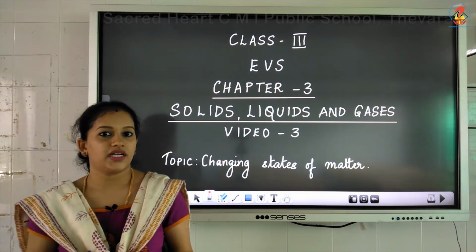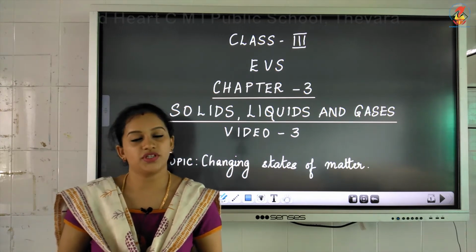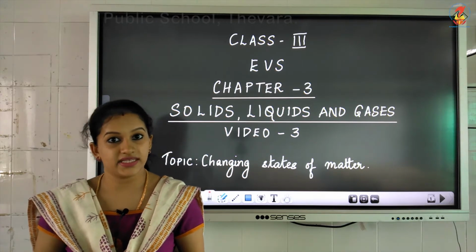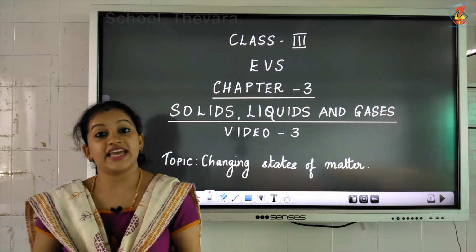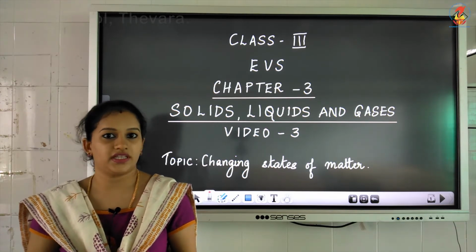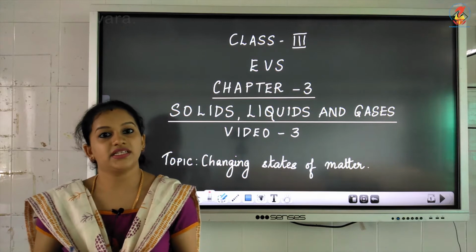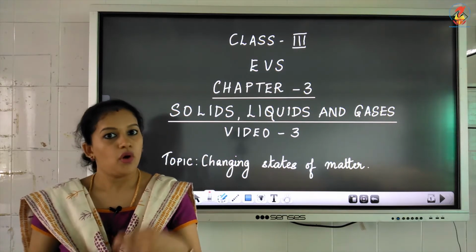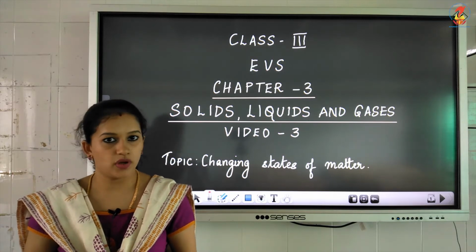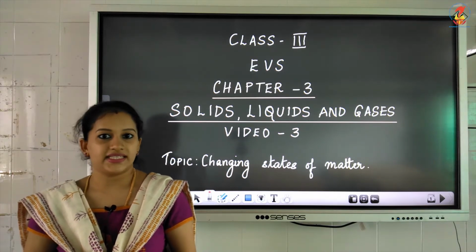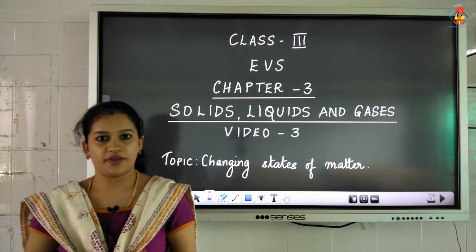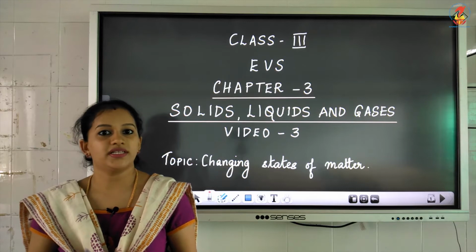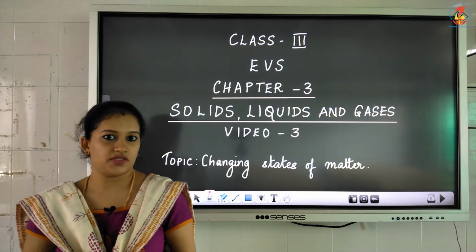Before starting the class, let me tell you children that water is the only liquid present on earth which can exist in any of the three forms. That is, in nature it can exist either in the solid form, that is ice, or in the liquid form, that is water, or in the gaseous form, that is water vapor. So let us start the class. Let us learn what is this changing states of matter.